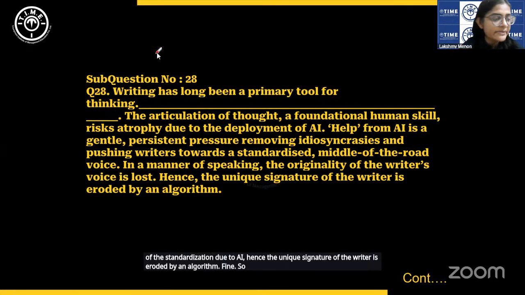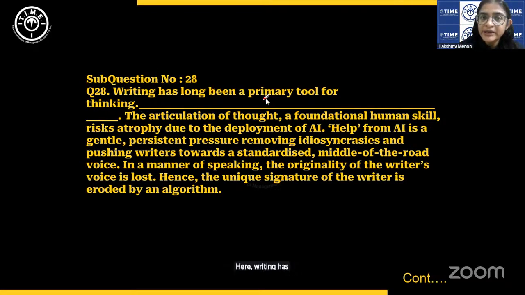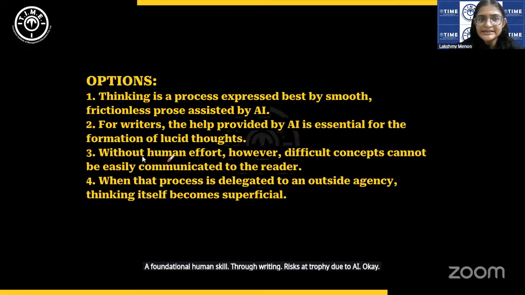Fine. So, this is about the impact of AI on writing. Now, here, writing has long been a primary tool for thinking, the articulation of thought, a foundational human skill through writing. Risks atrophy due to AI. Okay. Now, let us see. Thinking is a process expressed best by smooth, frictionless prose assisted by AI.